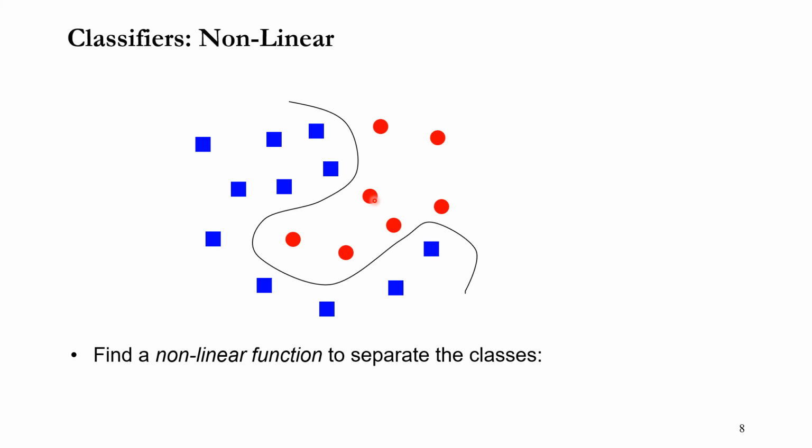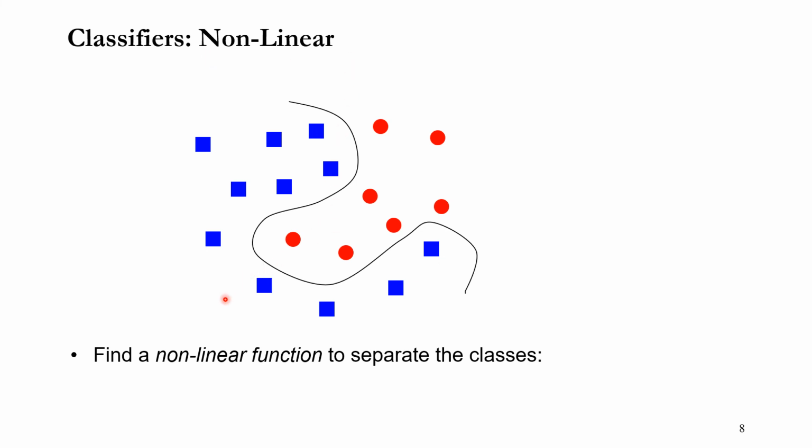In almost every real-world application, these class distributions are very, very complex, right? Because of that, it's almost impossible to solve a real-world problem by using a linear classifier. Real-world problems are much, much more complex than linear problems. That's why many classification algorithms are non-linear algorithms.